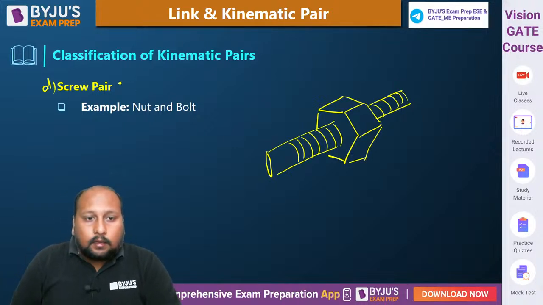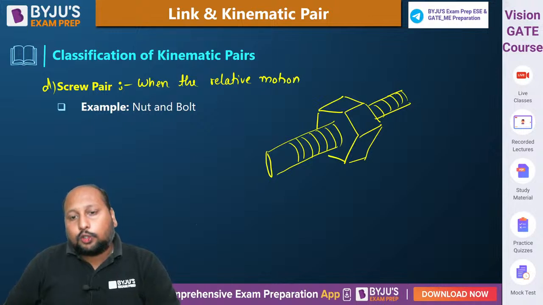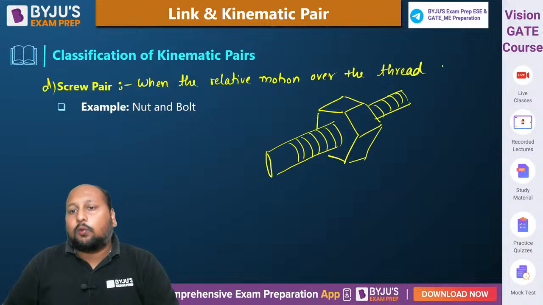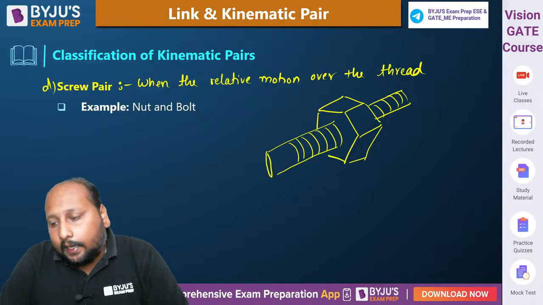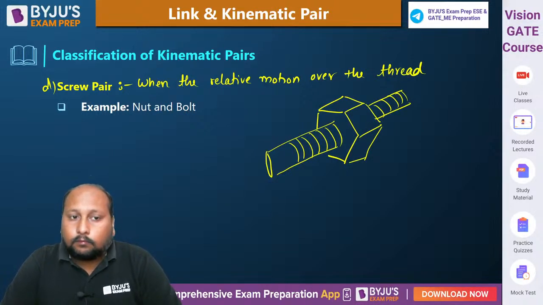So we can define it when the relative motion is over the thread. This kind of motion we can call a screw pair or nut and bolt arrangement. Understood?